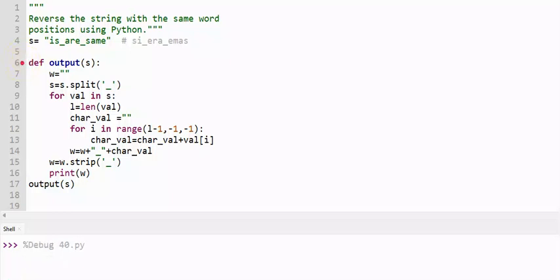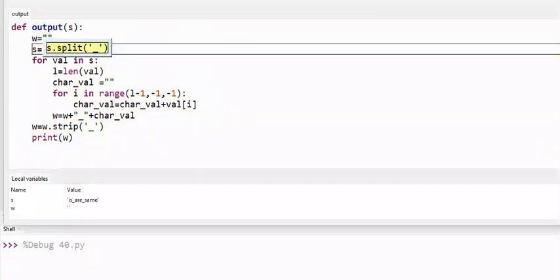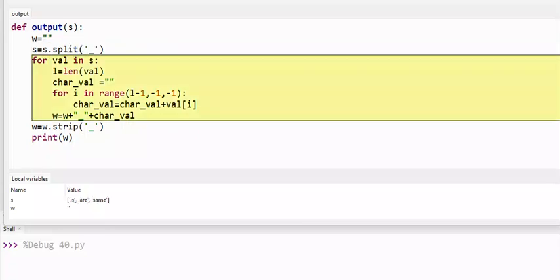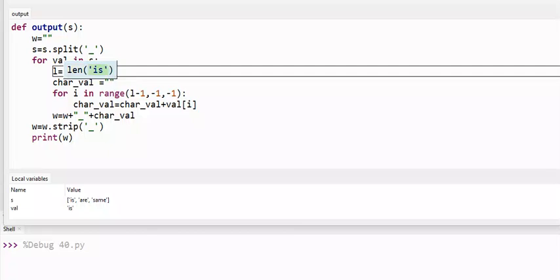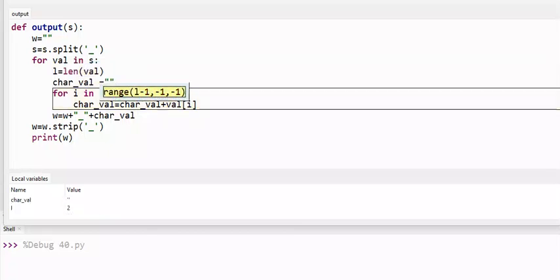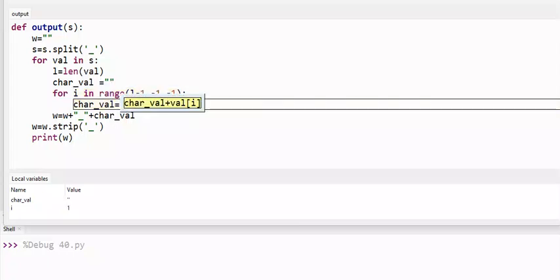Okay, let's start and see. The output comes word by word. It is splitting each and every word. Then it comes into the for loop. First for loop comes each, then len 2, then it comes here 2 minus 1, which is 1. They are decreasing the value, 1 minus 1, one step at a time.